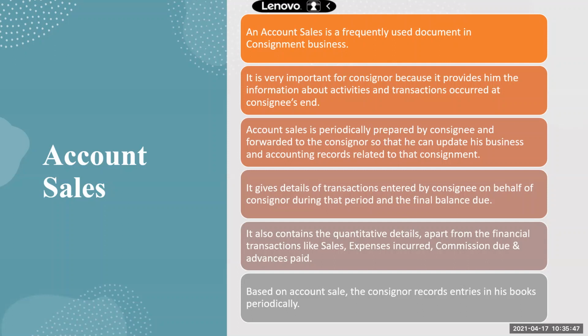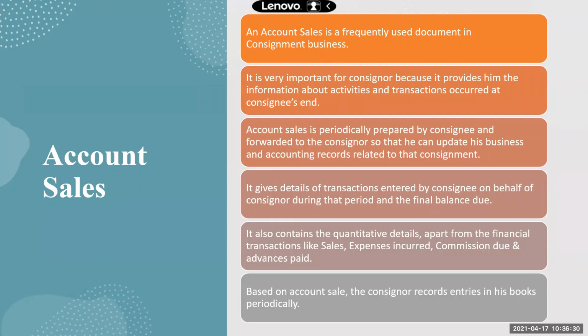Now just imagine, what will the consignee prepare? Why does he need to prepare any document? Unsold stock, yes, correct. And anything else? Think. Returned goods, yes, returned goods from the consignee, unsold stock, right? See, yesterday we were discussing expenses, if you remember. If the consignee is incurring the expenses, what will the consignee do? He will get them reimbursed by the consigner. Yes, because any expenses related to the consignment have to be borne only by the consigner.